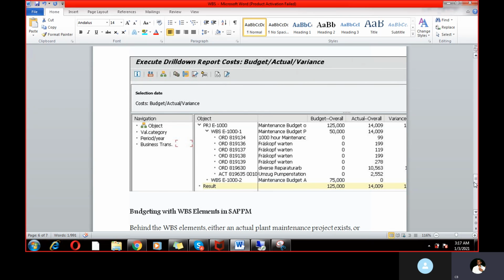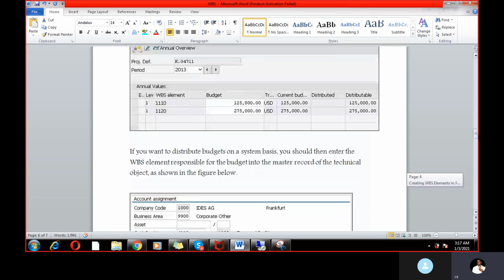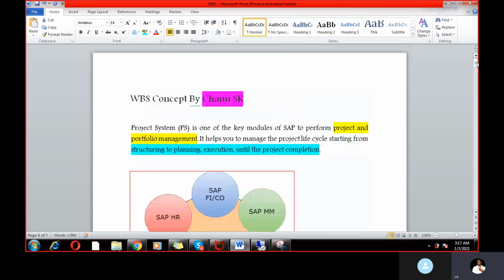So this is the basic concept, guys. I just wanted to outline it to you, so that you have some idea of what WBS is. It's really very important from the interview point of view, and this concept is very useful in real time. So now you can understand, right, what WBS is.